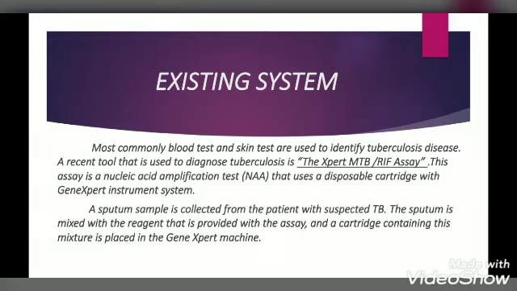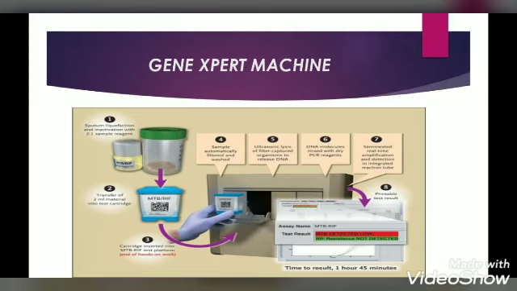Existing system. The recent tool that is used to diagnose TB is the Xpert MTB/RIF assay. This assay is a nucleic acid amplification test that uses the disposable cartridge with GeneXpert instrument system. In this method, the sputum sample is collected from the patient. Then the sputum is mixed with the reagent and cartridge containing this mixture. This is a diagram of GeneXpert machine.